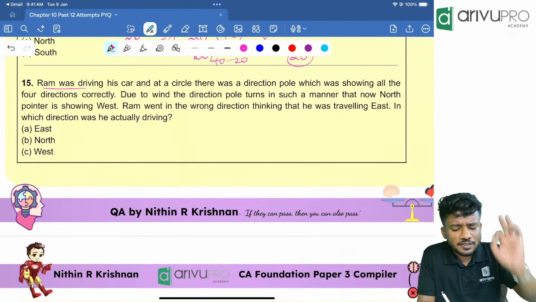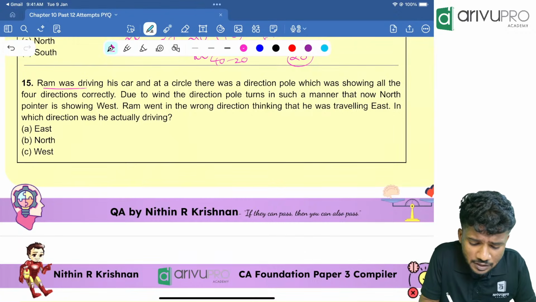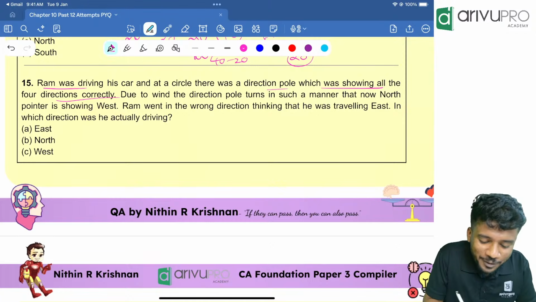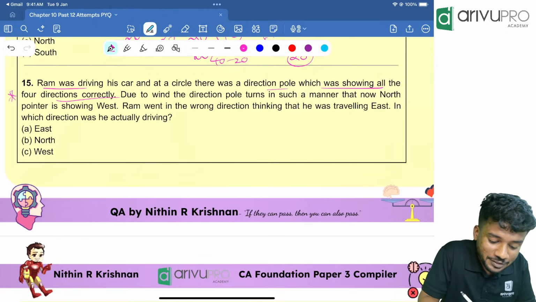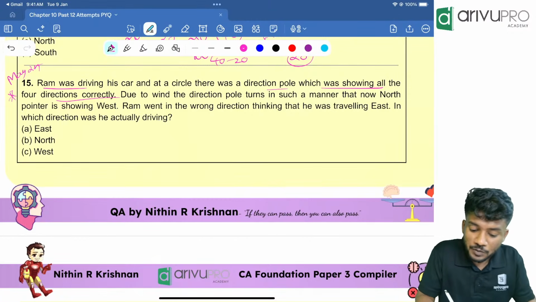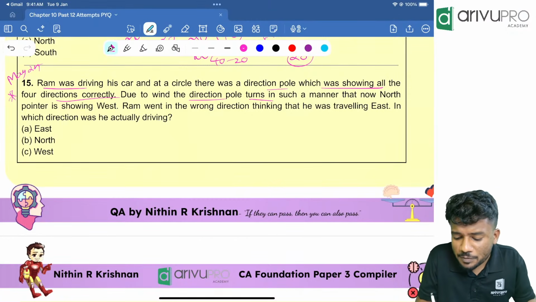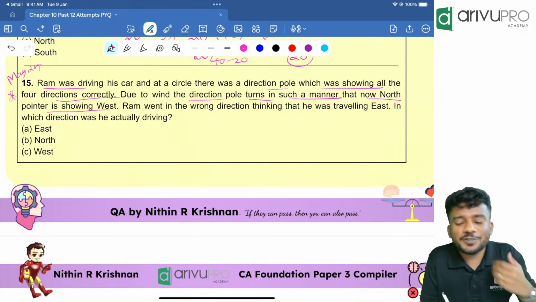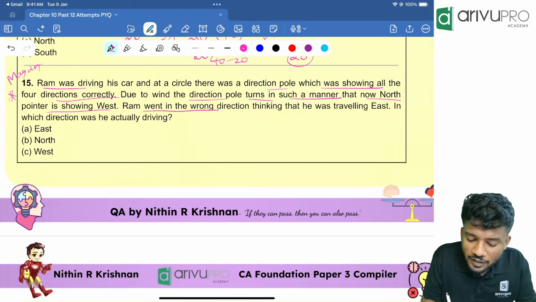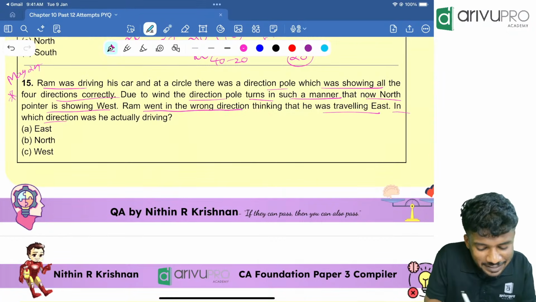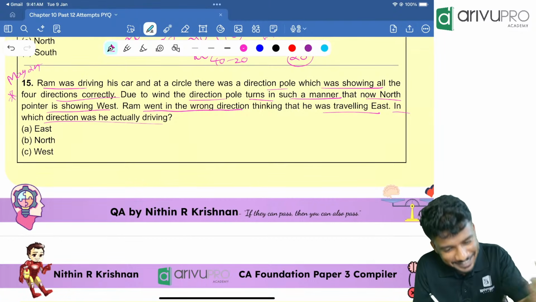Ram was driving his car and at a circle there was a direction pole which was showing all the 4 directions correctly. The same question was repeated again in May 25. Yes, same type of question. Due to the wind, the direction poles turn in a manner such that now north pointer is showing towards west. Ram went in the wrong direction thinking that he was traveling east. In which direction he was actually driving is the question.